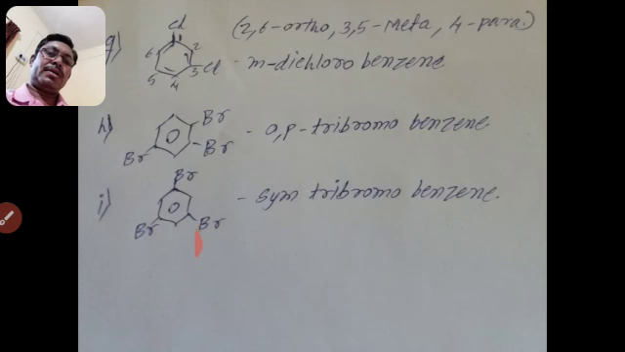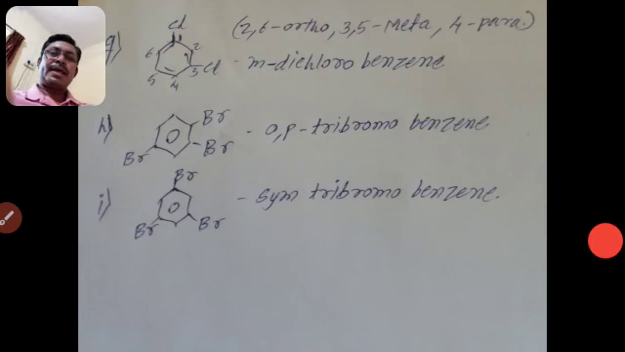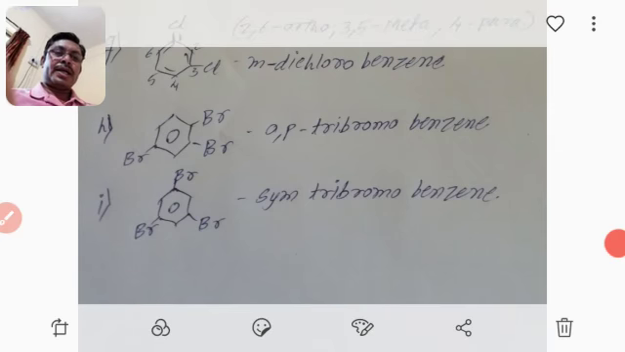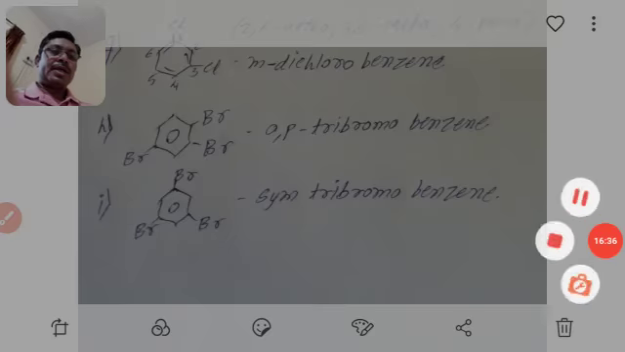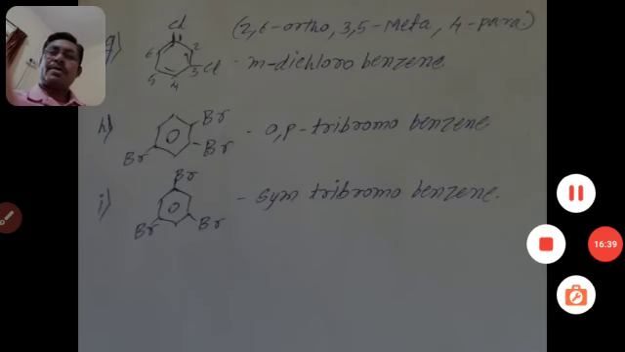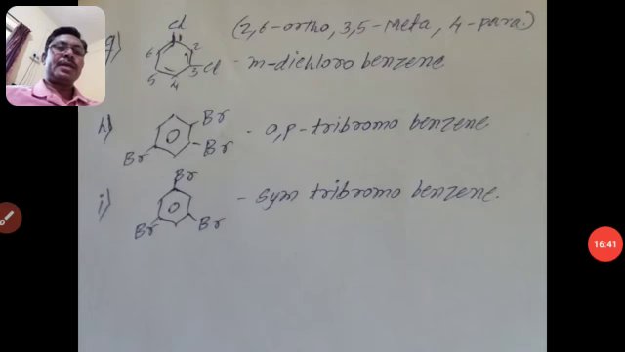And the other method is, consider there is 1 2 3, 3 4 5. There is a meta position, both halogen atoms are attached meta. So we can also write m-tribromobenzene. Okay, I think you are understanding the common name system. Then in the next video, we can start the IUPAC system.